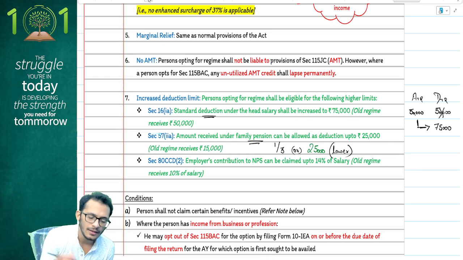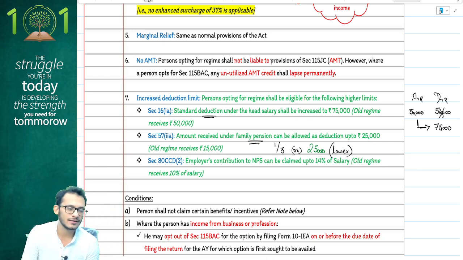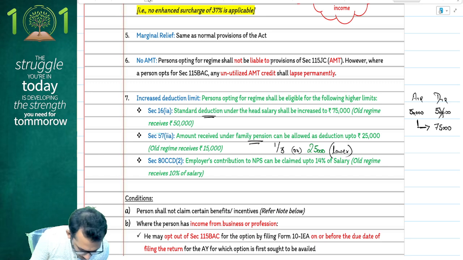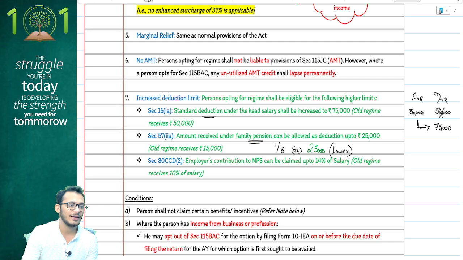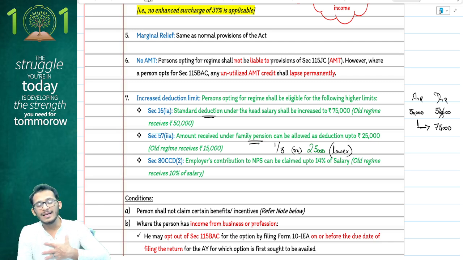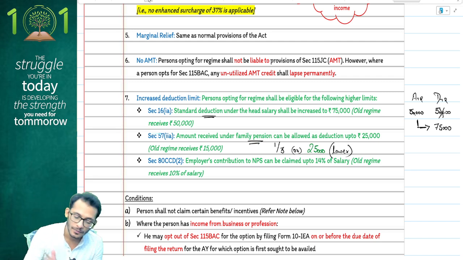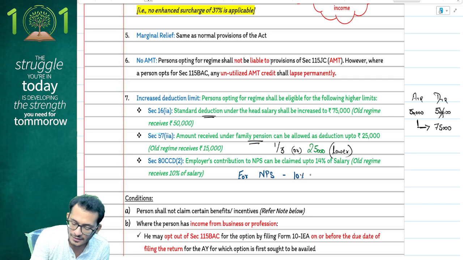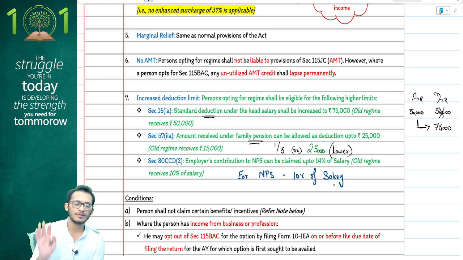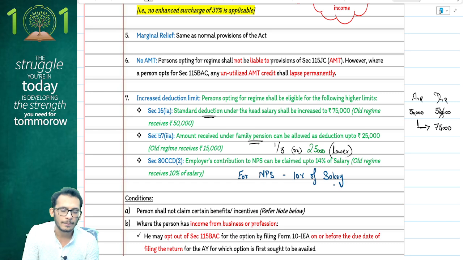Last provision, people, they said if you are going for NPS contribution, remember that in NPS contribution, self contribution has been denied under default regime, whereas employer contribution is eligible both under default regime and alternate regime. The provisions say if an employer is contributing to NPS, 10% of the salary can be claimed as a deduction by the employer, and the same 10% of salary can be claimed as a deduction by the employee under 80CCD, chapter 6A.